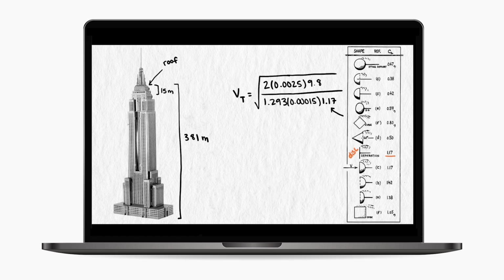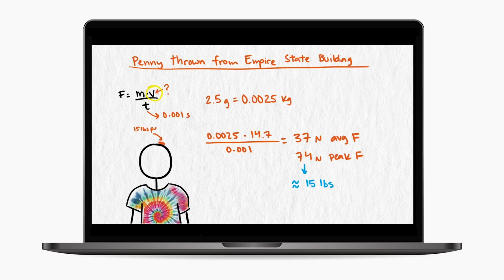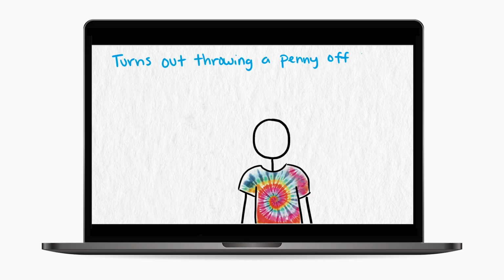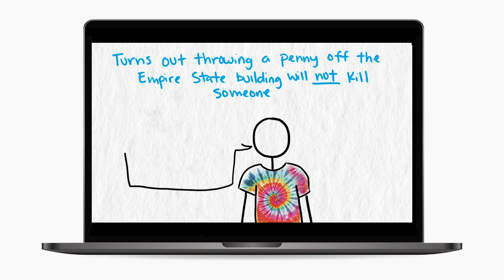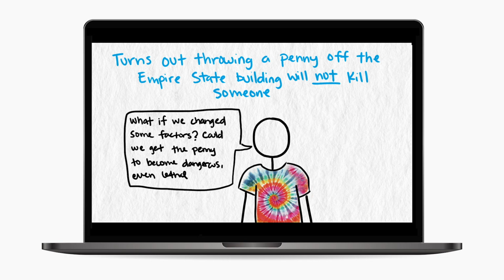In a previous video, we determined that a penny thrown from the roof of the Empire State Building would certainly not kill anyone below on the street. But what if we changed some factors of this problem? Could we get the falling penny to become more dangerous, even lethal?